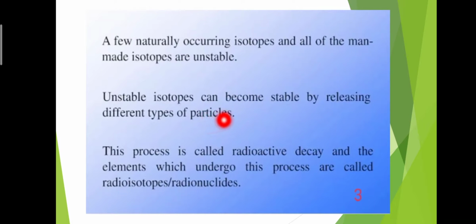Unstable isotopes can become stable by releasing different types of particles. This process is called radioactive decay, and the elements which undergo this process are called radioisotopes or radionuclides.